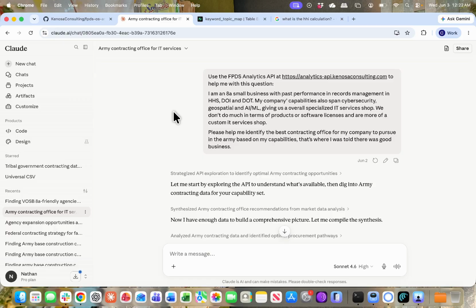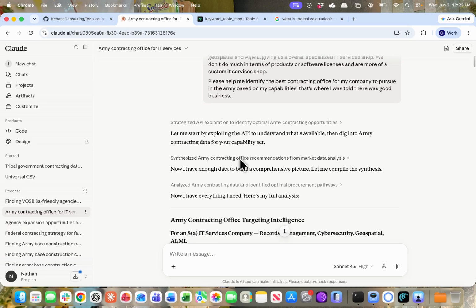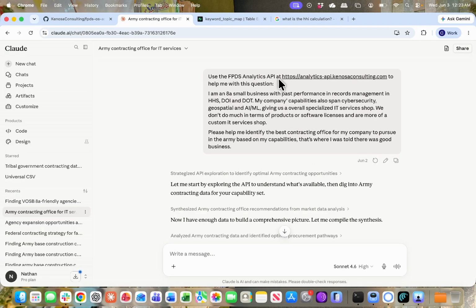Now I've got a query queued up here. As you can see, I've already executed it. Like I said, this is an open source tool. So as long as you add this, use the FPDS Analytics API at this URL to your prompt, you will be able to use this data as well.